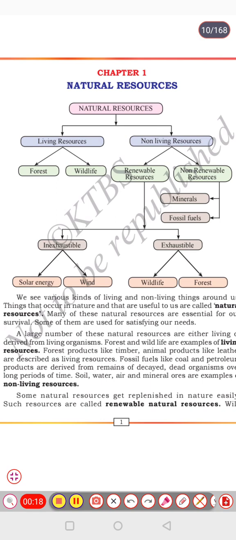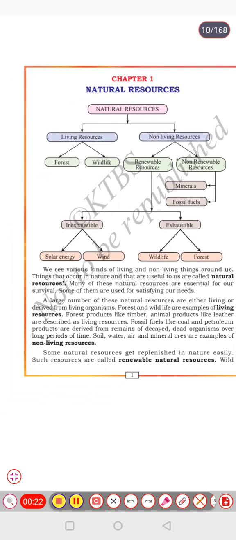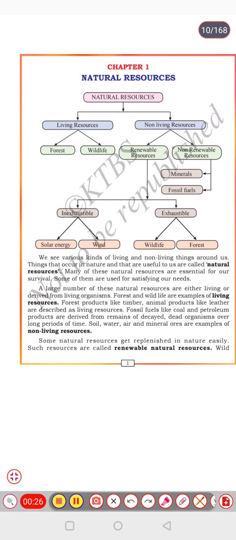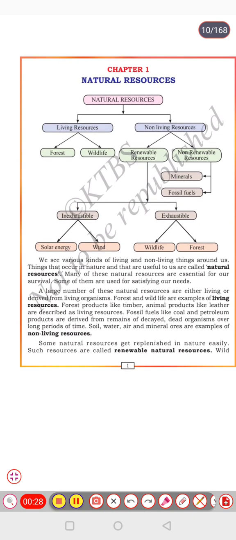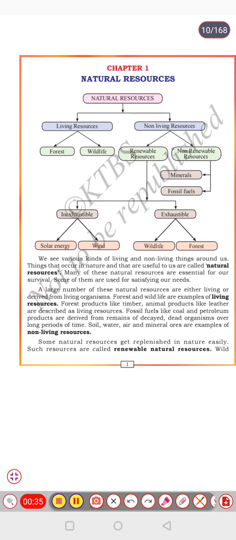A very easy and interesting chapter of this book. Before that, let me ask one question. Can we imagine our life without sun, without water, without trees? No, we can't, right? The sun, water, plants, such things are called resources.